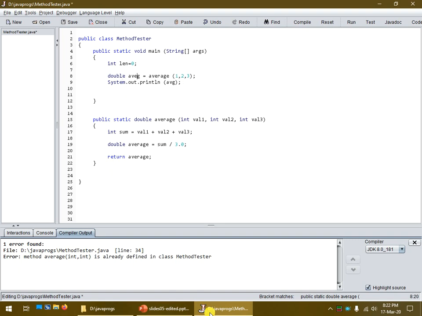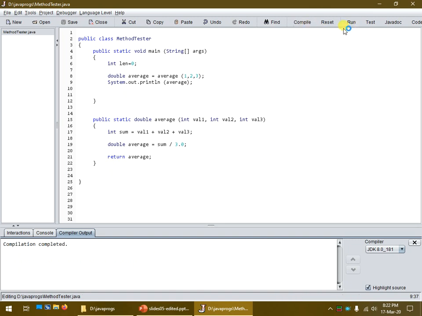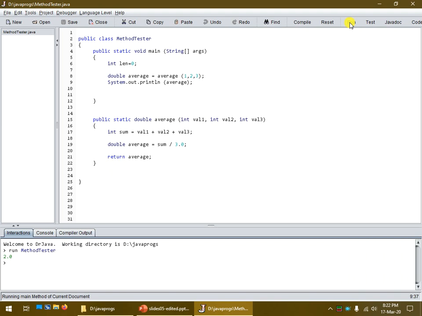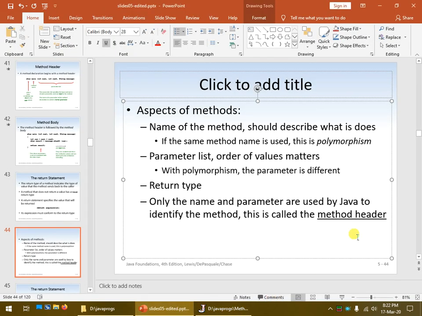Let's rename this one to average. Average and average and average. So many averages. And they compile and it runs. And how is this possible? So Java has what are called scope rules. Let's add that note in here.